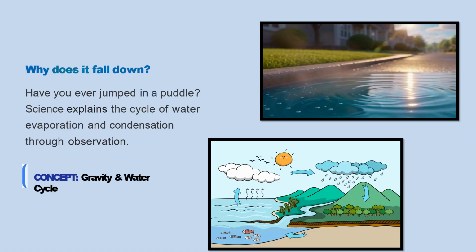The water vapor goes up into the air, cools down, and forms small water droplets called clouds. This process is called condensation. So here we can say that gravity tells us why water falls down, and the water cycle tells us how water moves in nature. Students, next time it rains, observe carefully and think about it.